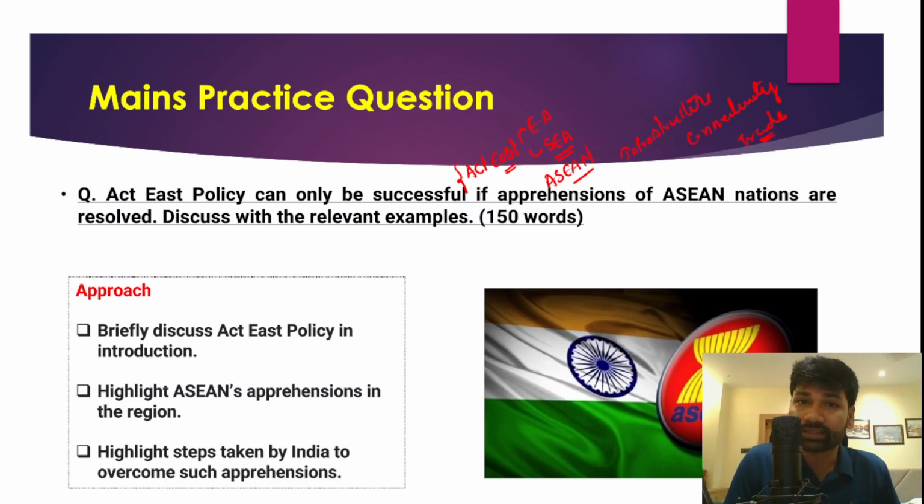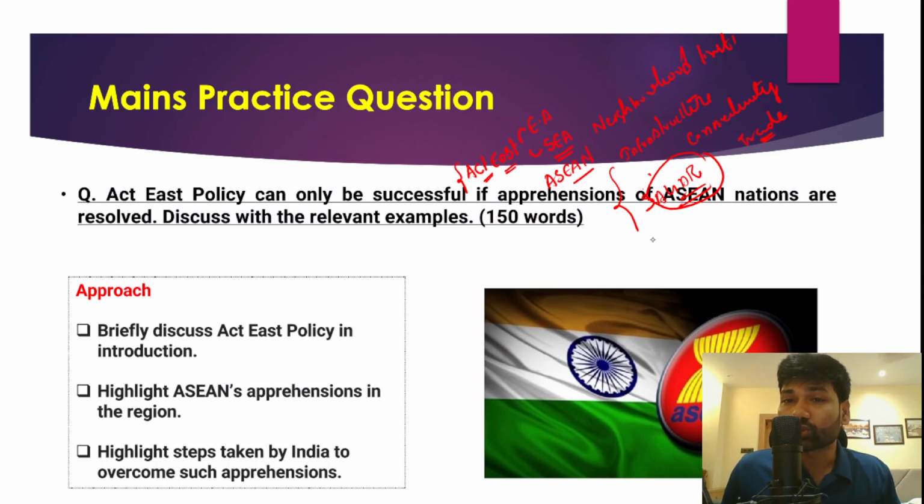We also want to further improve infrastructure and connectivity with all these Asian countries, because they are well known for their trade and commerce and even their manufacturing prowess. Because of that, India engages through various policies such as the Act East policy and the Neighborhood First policy. There is also another policy, SAGAR, Security and Growth for All in the Region. Through all these policies, India has been engaging with the Asian region.